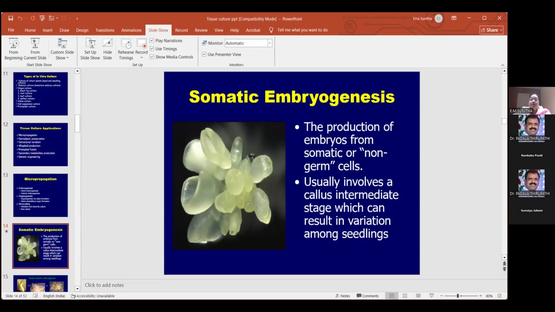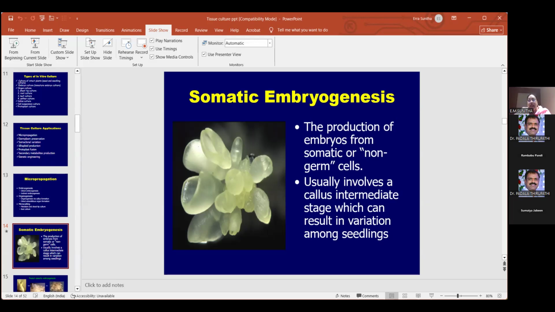So here somatic embryos are formed directly, from non-germ cells. That means they don't come under the reproductive cells, that is the germline cells. Usually they are formed at the callus intermediate stage, in the callus you will get them. There are so many heart-shaped things here. All these are somatic embryos. You can see n number of them.